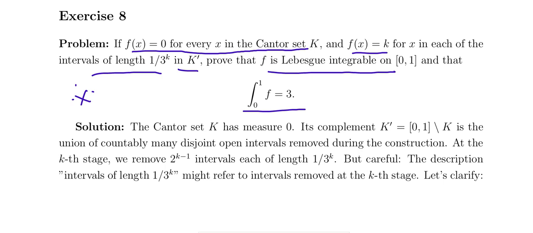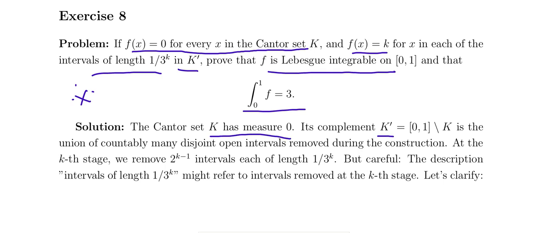The Cantor set is obtained from the interval 0, 1 by deleting the middle 1/3 of the interval repeatedly. The collection of the remaining set is called the Cantor set. And f of x equals 0 for every x in the Cantor set K, and f of x equals k for x in each of the intervals of length 1 by 3 power k in K dash. Then f is Lebesgue integrable on 0, 1. We know the Cantor set K has measure 0.